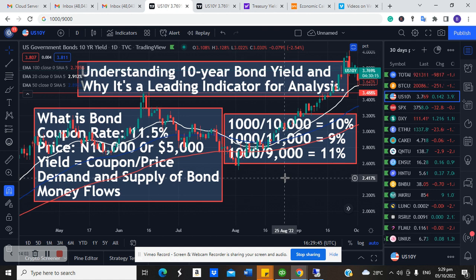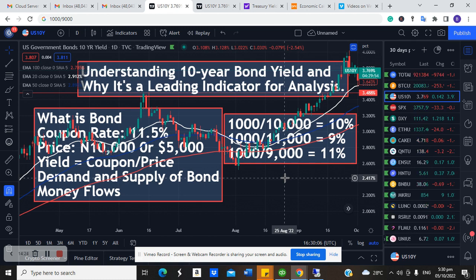So if you are not careful, if you say I'm not concerned about bond, I don't want to invest in bond, but you forget that the first point of signal, the first point where you will get an idea whether the market is going to take a U-turn or continue in the direction is the bond market. So this is a leading indicator. Why is the bond a leading indicator?